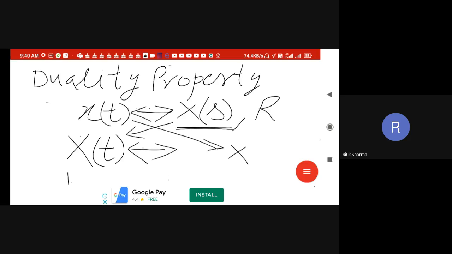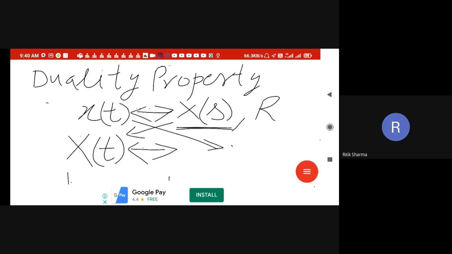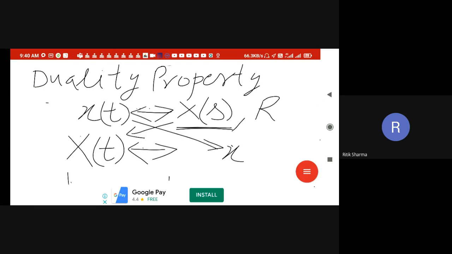small x of, that is, that shape will come over here with minus s, right? And everything will remain the same. The ROC will just be different; in place of s you have to put minus s, right?